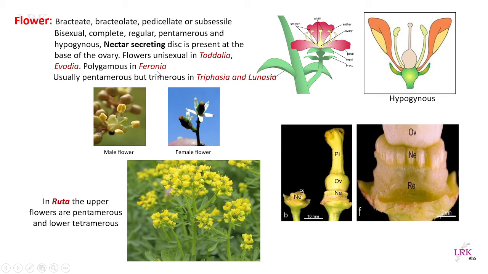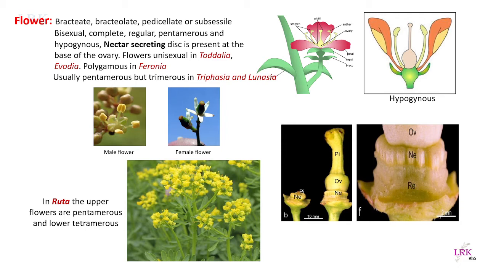What is polygamous? Unisexual and bisexual flowers, that is male flowers, female flowers, and bisexual flowers, all of them are present in a single plant in Feronia. Such a condition is known as polygamous condition.